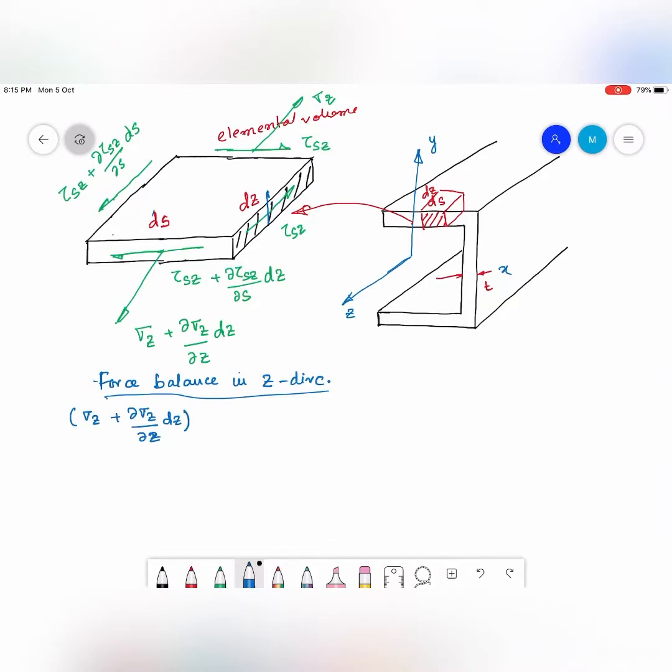So this is the stress, into t into ds, so this is the area.